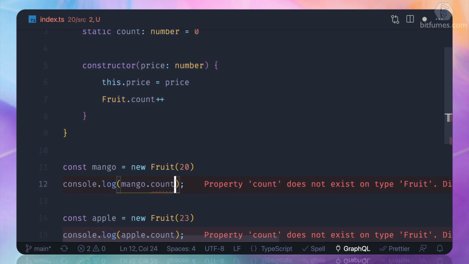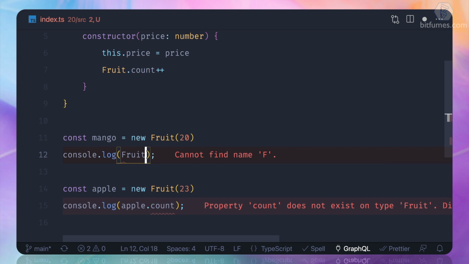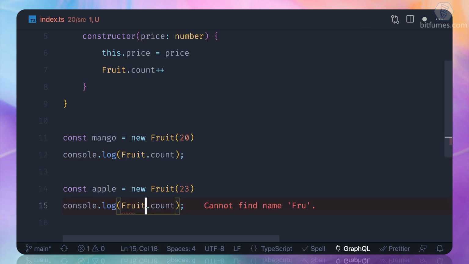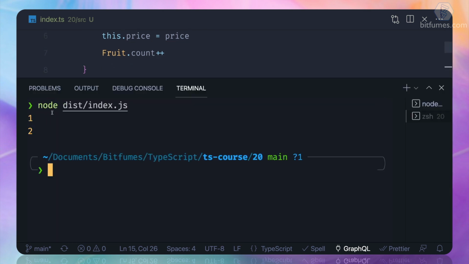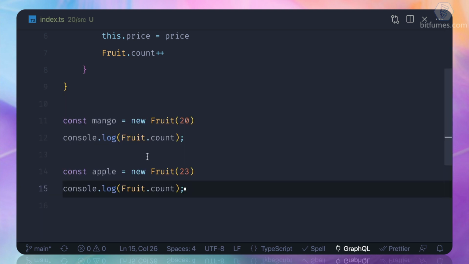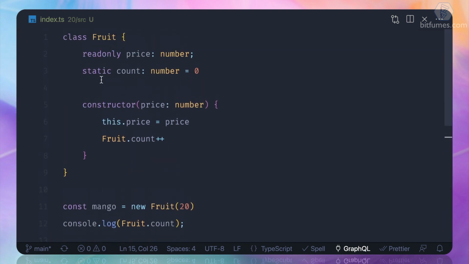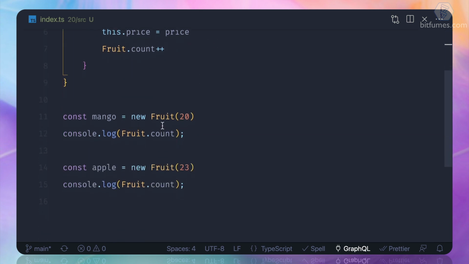This means instead of getting it like mango dot count, I can simply say fruit dot count, and similarly here fruit dot count. Once you do this, if you run it, you can see we are getting 1 and 2. And this is so amazing, that we can access the property without any initialization of the class.